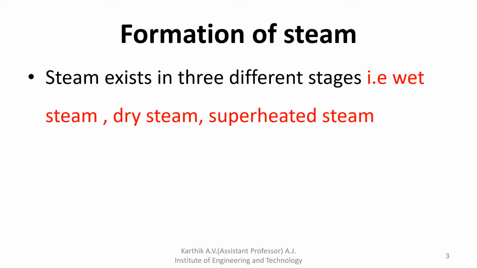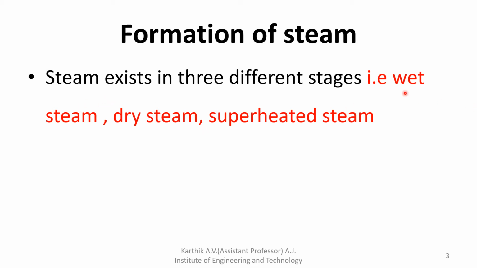It has lesser density compared to liquid water, so it will be collected at the top of the drum. Then this steam further moves to the superheater chamber for further process.